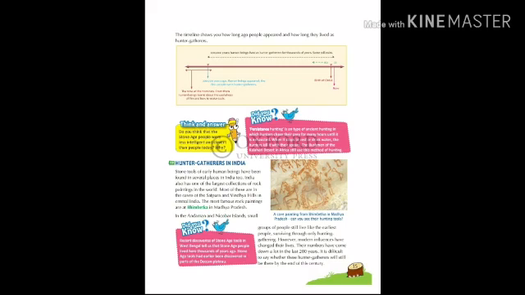In the Andaman and Nicobar Islands, small groups of people still live like the earliest people, surviving through only hunting and gathering. However, modern influences have changed their lives. Their numbers have come down a lot in the last 200 years. It is difficult to say whether these hunter gatherers will still be there by the end of this century.